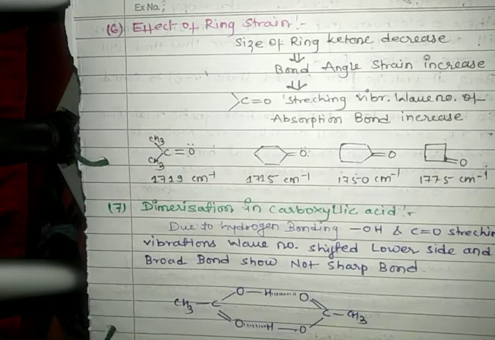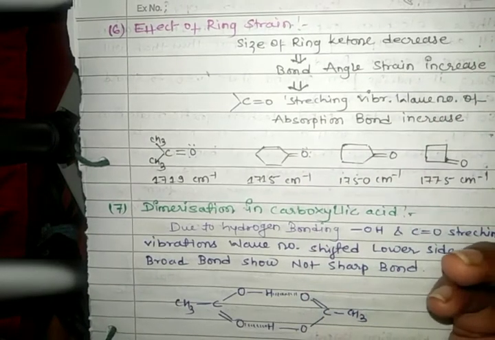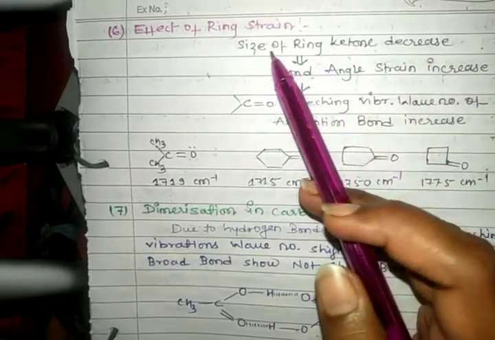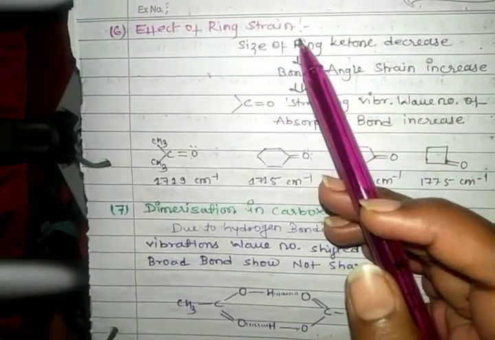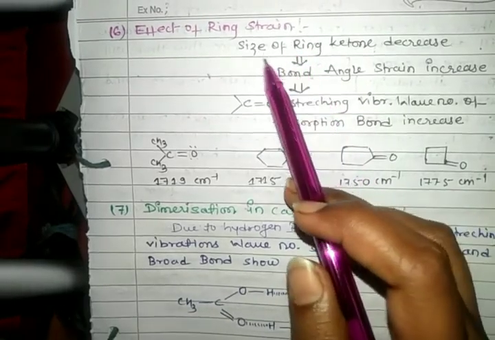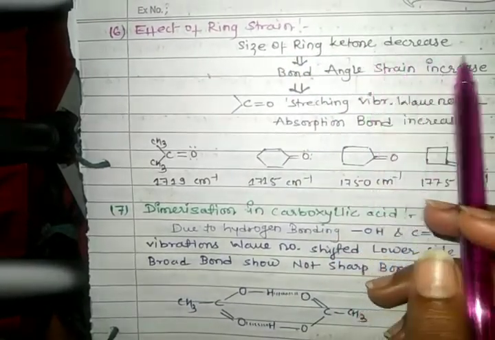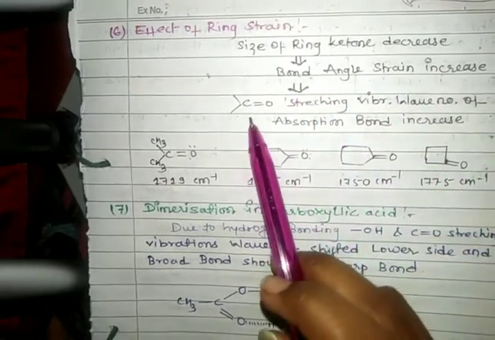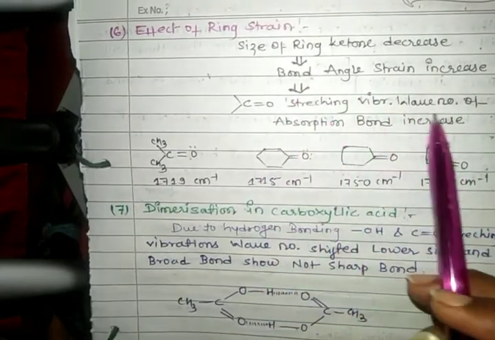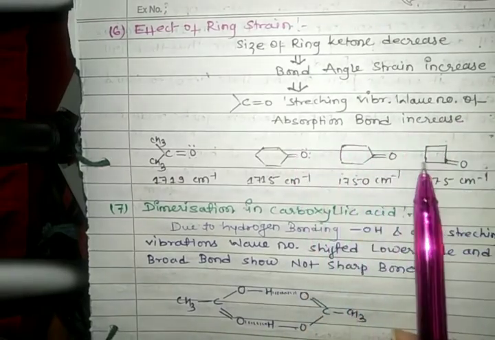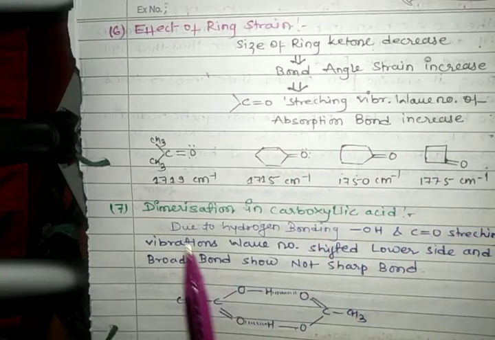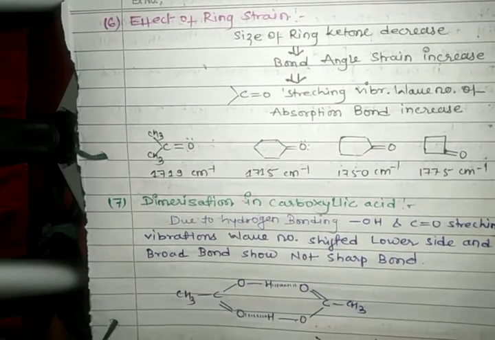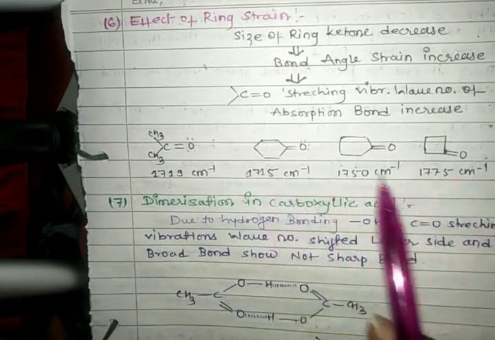Next is the effect of ring strain in carbonyl group, aldehyde or ketone. When the size of the ring ketone decreases, bond angle strain increases, and the carbonyl stretching vibration wave number of the absorption band increases. There are also some examples of ring strain with different ring structures.